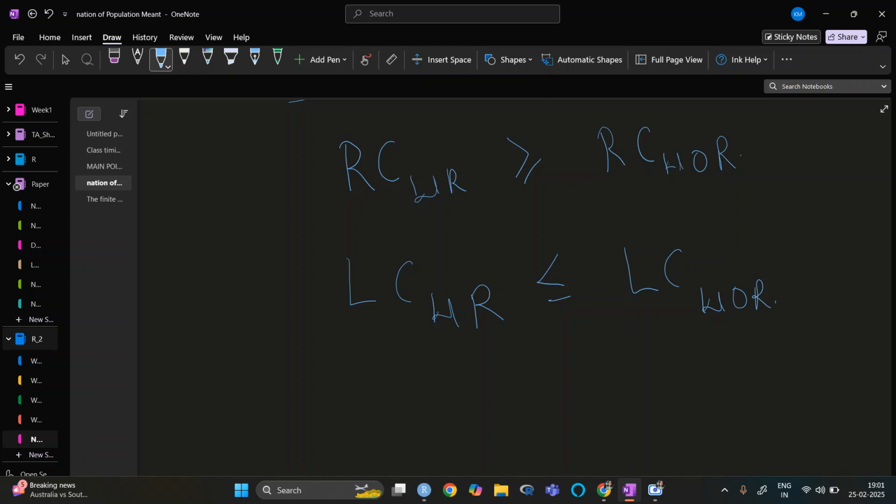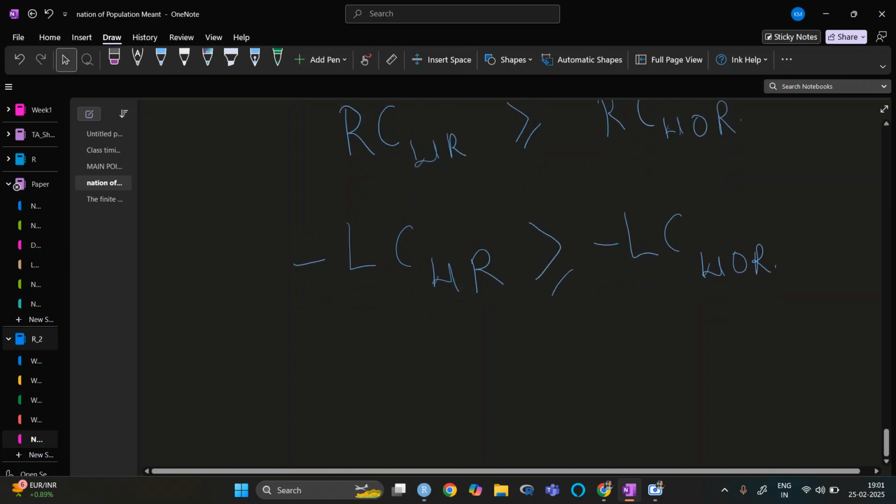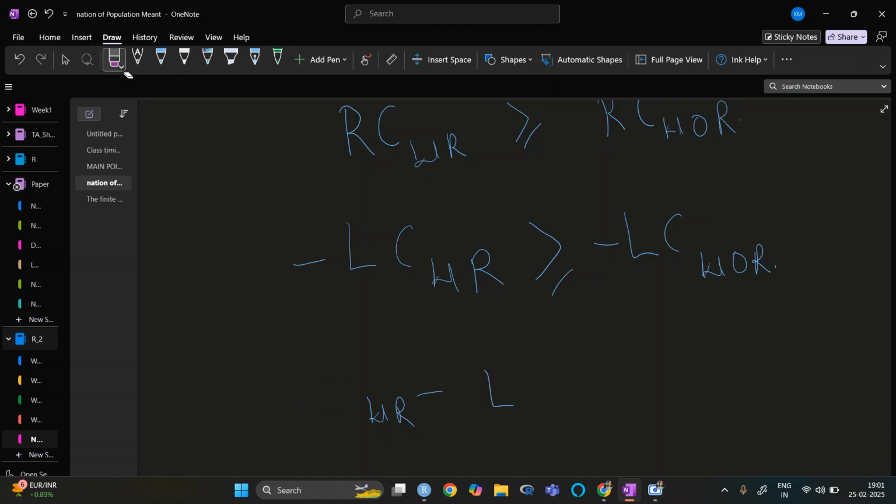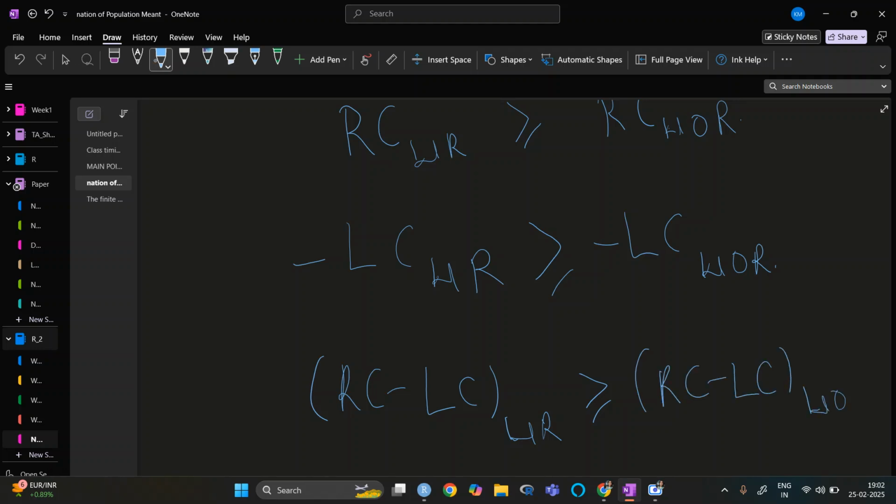If I take the minus of it, then the sign will interchange. And now if I add it, so RC, let me just write for the whole, RC minus LC of WR will be greater than or equal to RC minus LC of WOR, right?